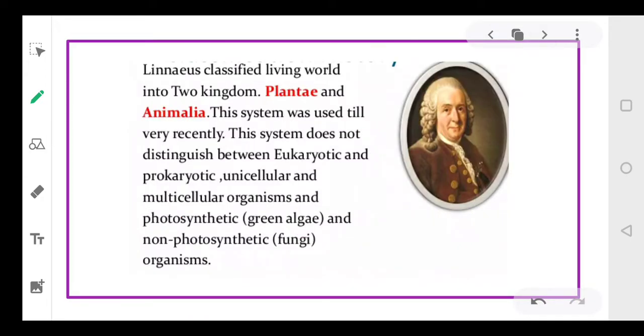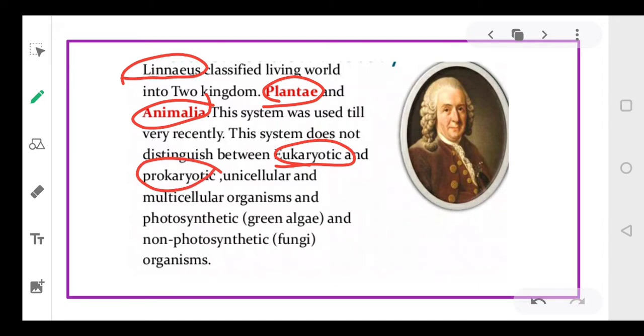The second classification was given by Carl Linnaeus. He classified living organisms into 2 kingdoms, Plantae and Animalia. But this system was not highly acknowledged because it did not distinguish between eukaryotes and prokaryotes.